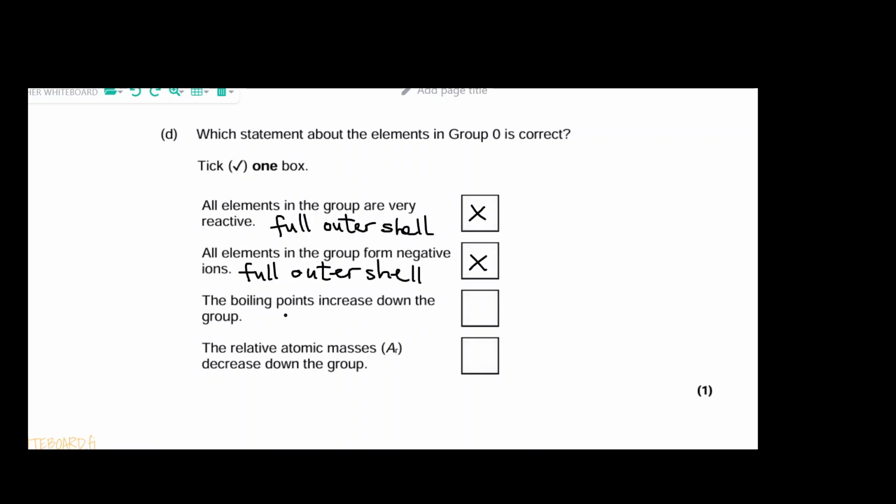Okay, now the boiling point increases down the group. Yes, that would make sense because as you go down the group, the number of shells increases, and therefore the positive nuclear attraction is larger, and hence the increase in the boiling point.